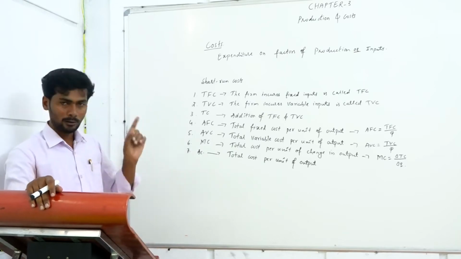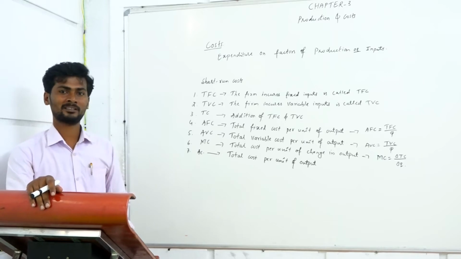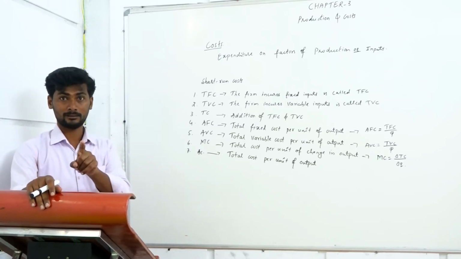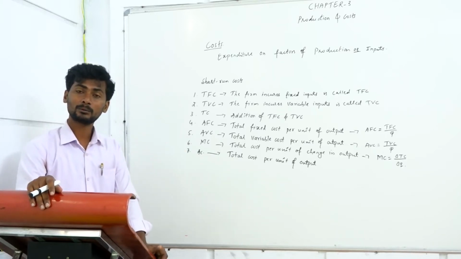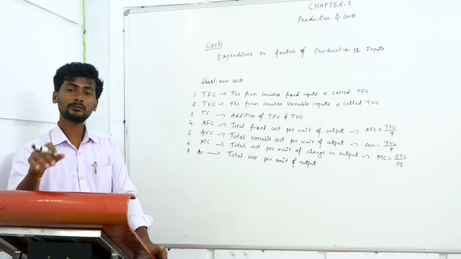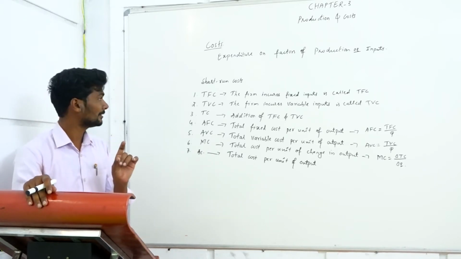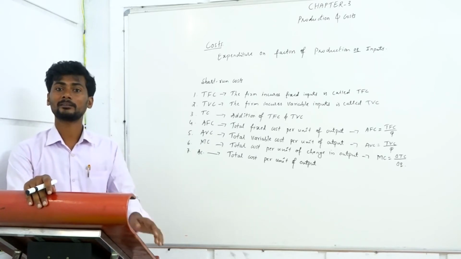Here in cost also, there are two major types of cost in the short term, not in the long run. As we studied in production, here also we find two types: one is fixed cost and another one is variable cost.